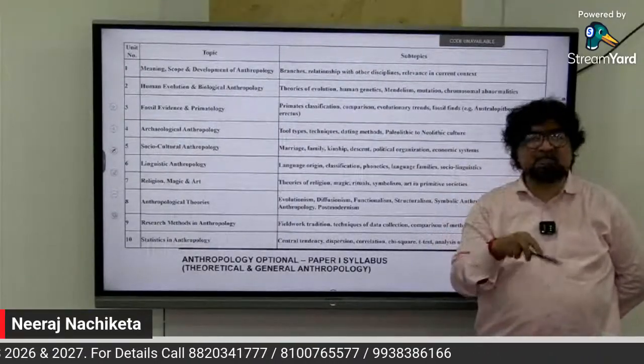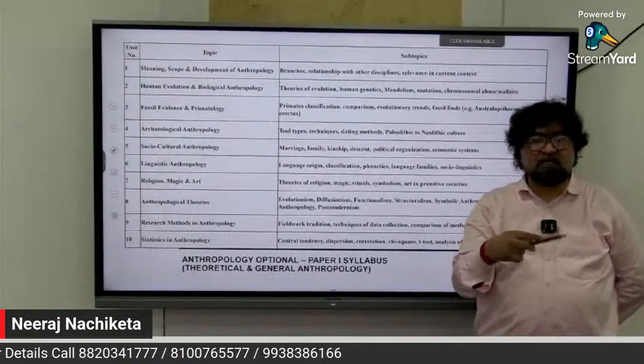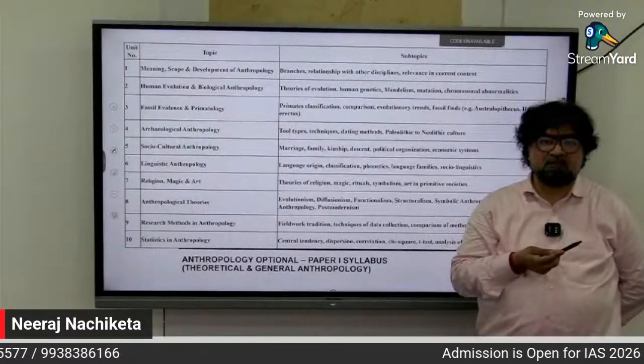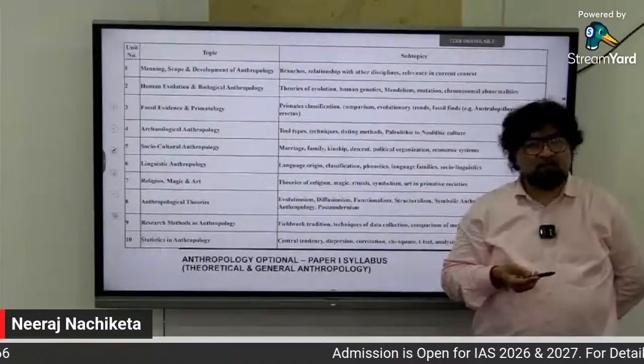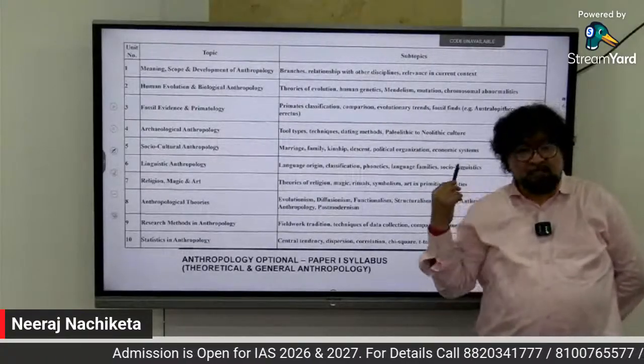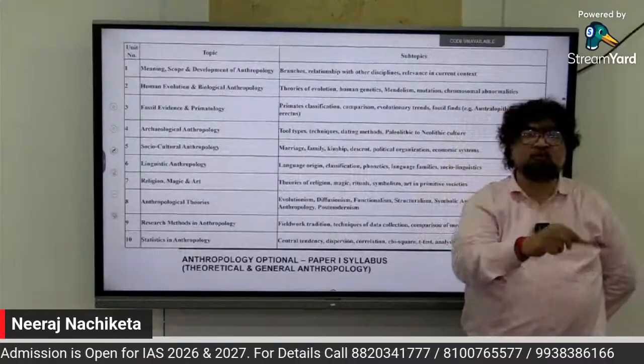India itself as a country, if you look at it from linguistic anthropology, we have a diversity. Whichever part of India you take, we have different types of language and dialect. So this part of paper 1 connects with paper 2.